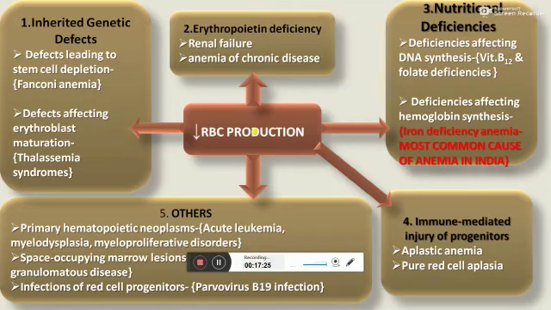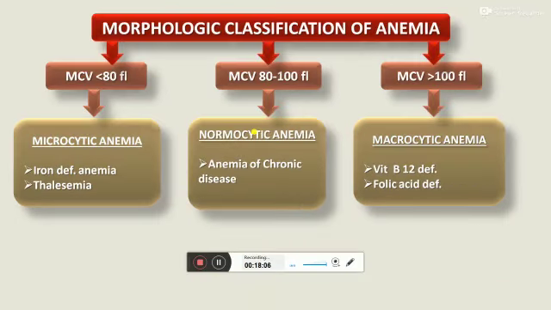Other causes of decreased RBC production are primary hematopoietic neoplasm, including leukemias, myelodysplastic syndrome, space-occupying lesion in carcinoma and granulomas, and infections of red cell progenitor cells in the marrow. In this, the most common infection is parvovirus B19 infection. In the space-occupying lesion and primary hematopoietic neoplasm, abnormal cells of leukemia, carcinoma and granuloma are formed, and because of the abnormal cells, normal hematopoietic precursors are reduced in number, so there is anemia. This was the etiological classification of anemia.